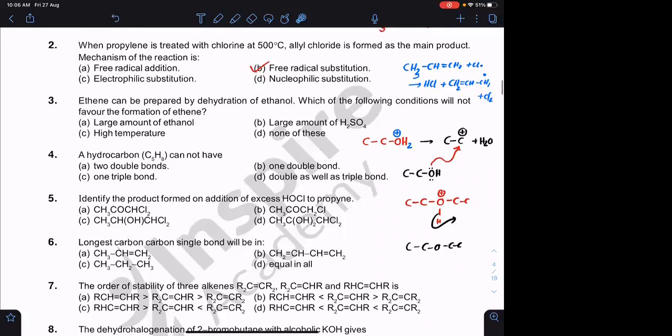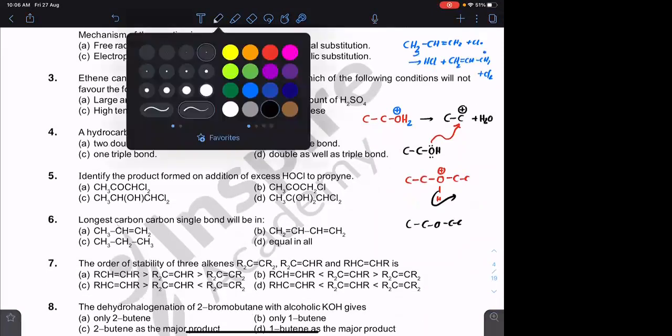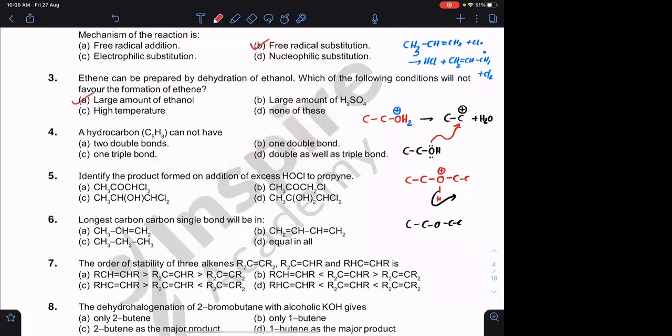Okay. Fourth question. C5H8. What is the degree of unsaturation?